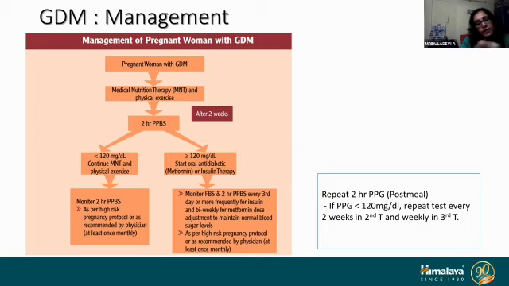But in the other case, if with medical nutrition therapy and physical exercise for 2 weeks the sugars are not coming under control, you can start either oral anti-diabetic agents, that is OHA, and metformin, as I have told earlier. And it can be stepwise depending upon the period of pregnancy. If the values of the sugars are very high, not in the levels of 200, 250, there is no point in giving metformin. Metformin can be an add-on, but in that scenario, we have to cater to the sugar values and the period of pregnancy also. If a patient is at 34 weeks and sugars are very high, we can't sit there giving metformin, because